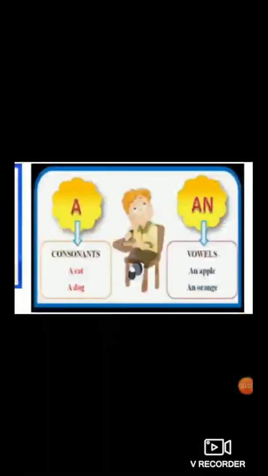You can see the picture shown here. Only 2 articles we are going to study in today's lecture. They are a and an.